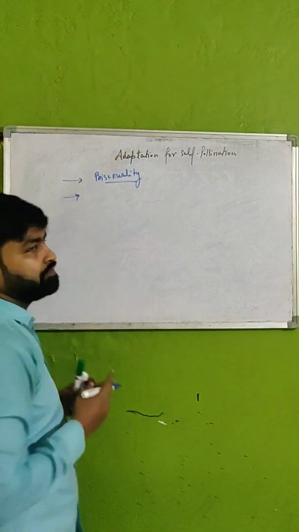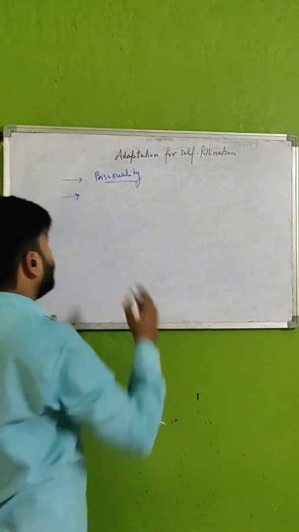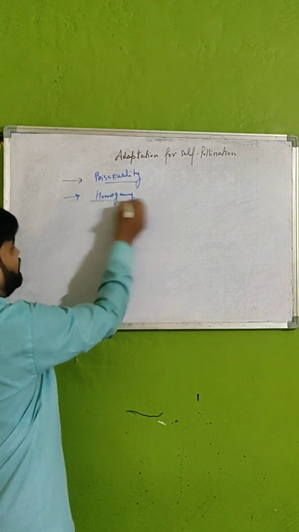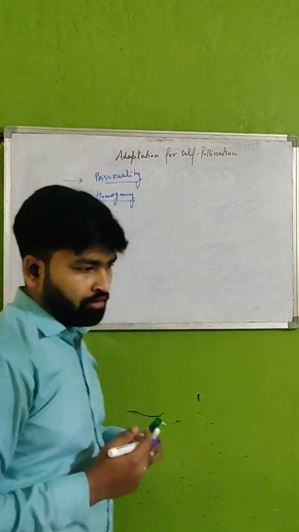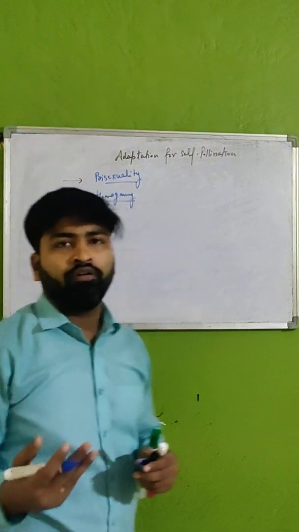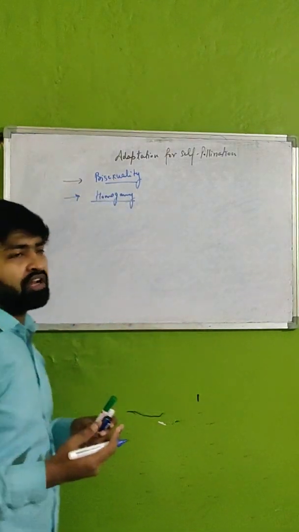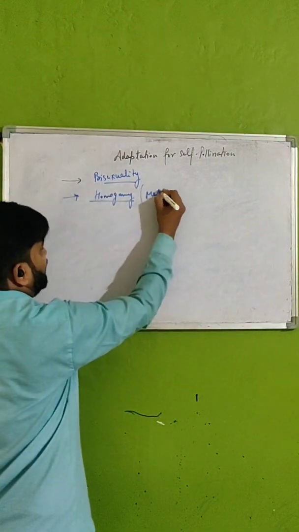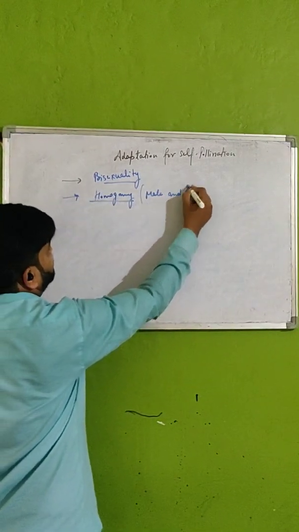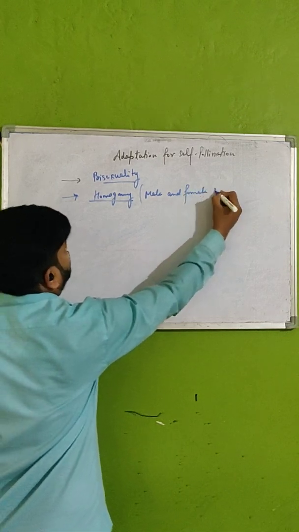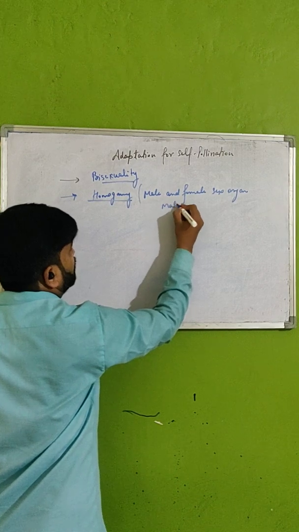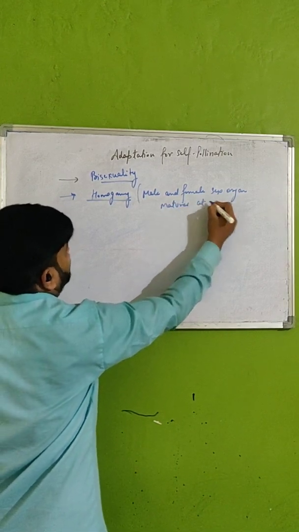The second thing is homogamy. If we talk about homogamy, it means maturation of both the sex organs at the same time, means male and female sex organs mature at the same time.